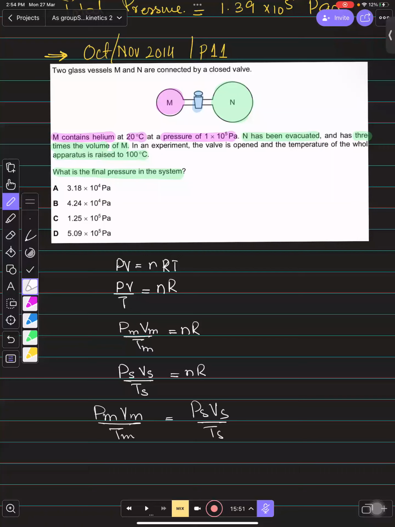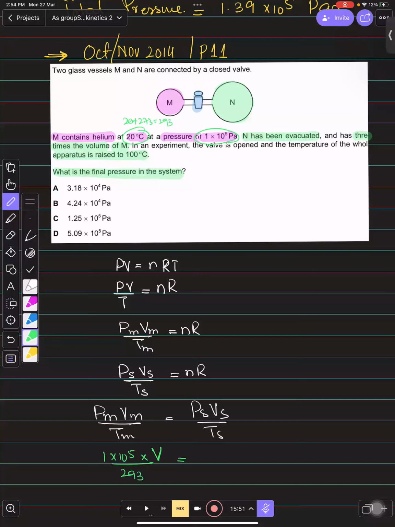And what is the pressure of M? You can see this. It is 1 × 10⁵ Pascal. This is simple. And they gave us that the volume is thrice. It means we are just considering the volume of this as V. And then you can see the temperature they gave us is 20 degrees Celsius. 20 plus 273 will give you 293 Kelvin. So it would be 293 Kelvin.